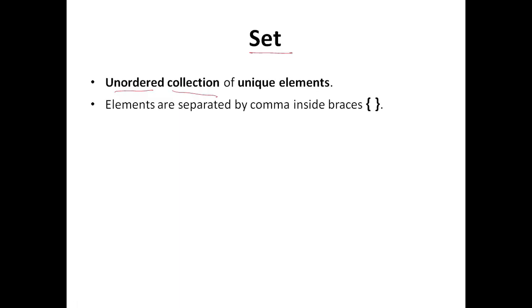Let's have a look at the set object. Sets are unordered collections. That means there is no sequencing of elements of a set. That means you cannot use the slicing operator, and also you cannot use the indexes. And sets are represented using the braces. So anything written inside the braces will become a set. One more thing is that the elements of a set are unique.